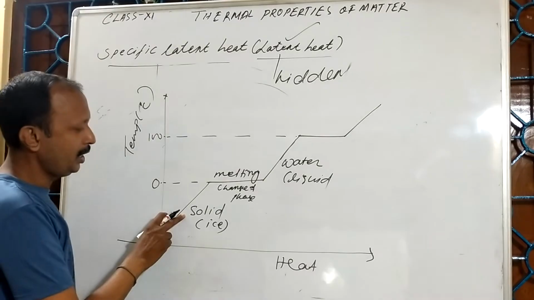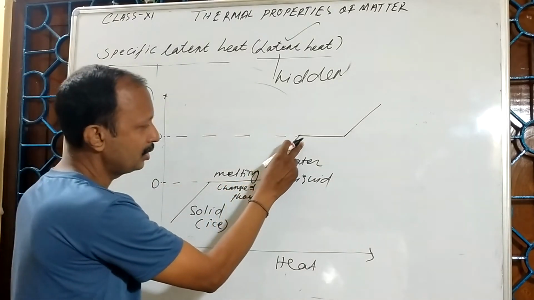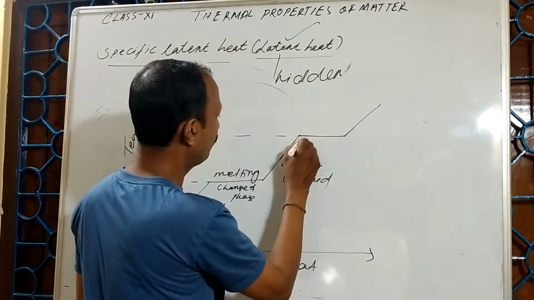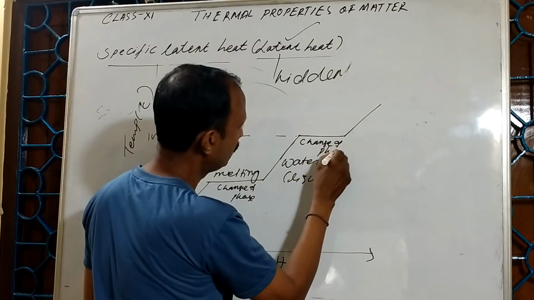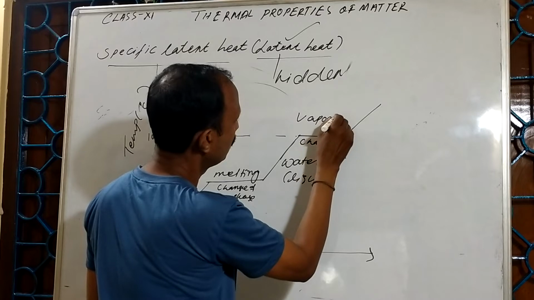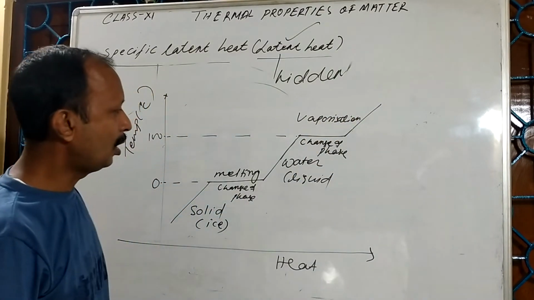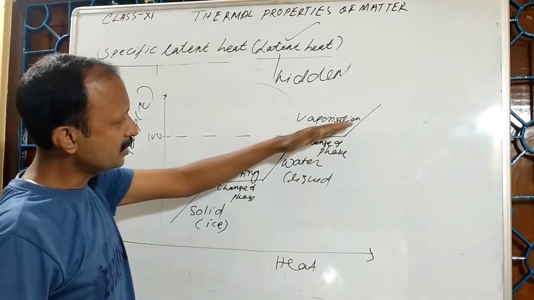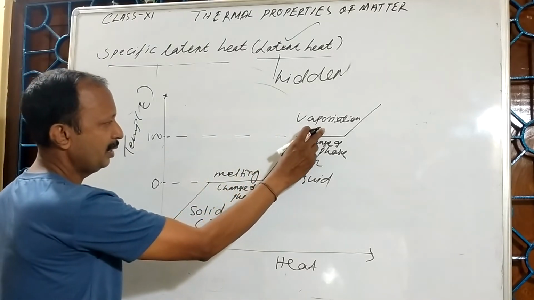So this is the solid, this is the melting process, this is the water, and here, water to vapor, this is also a change of phase. We say this is vaporization, during which the liquid is converting into vapor. So this is the melting, this is the vaporization.